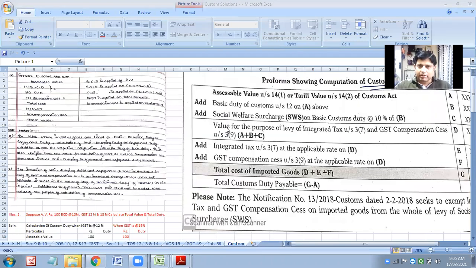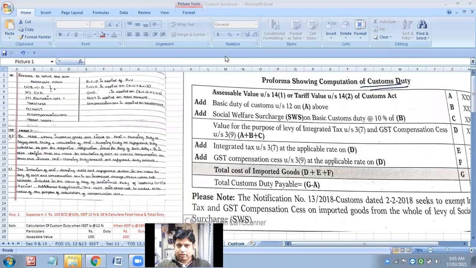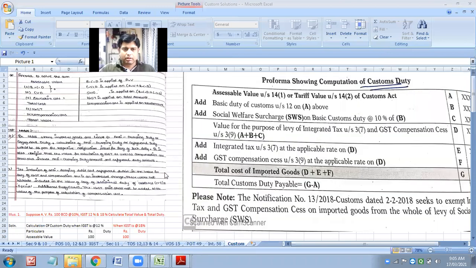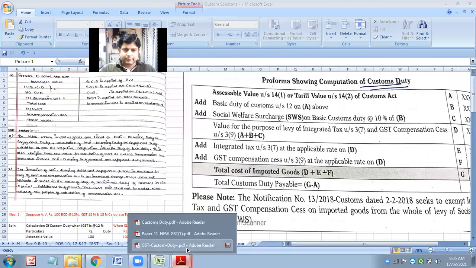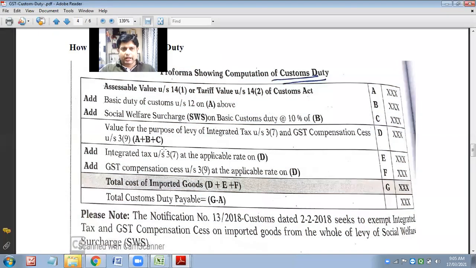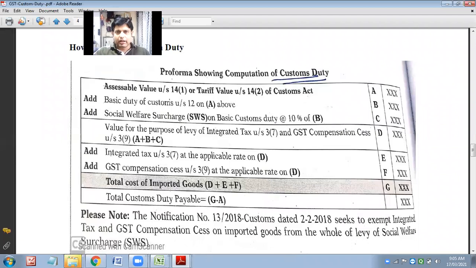So kindly take down the same thing that you have taken earlier. It goes like this. Assessable value, again I'm telling you, I'm going to teach you assessable value separately, and after that this entire thing will come.